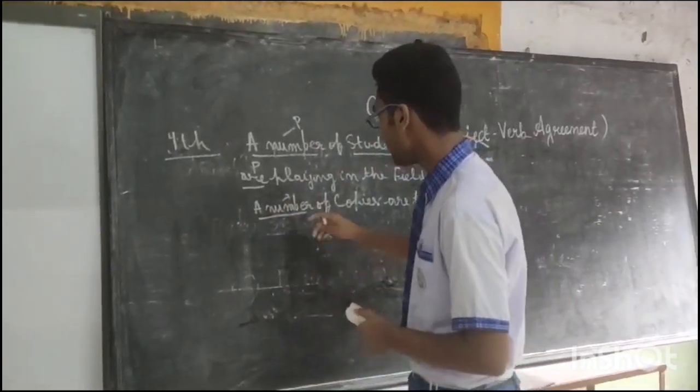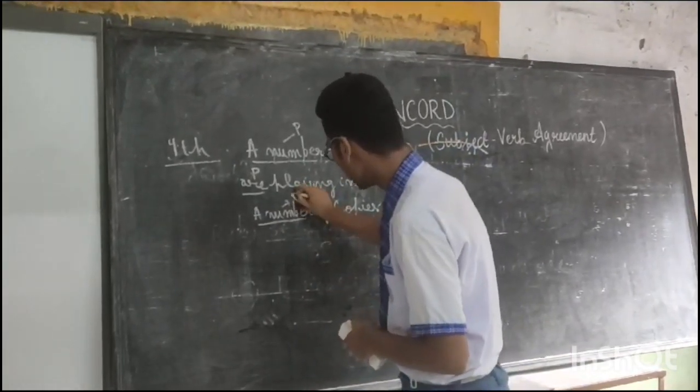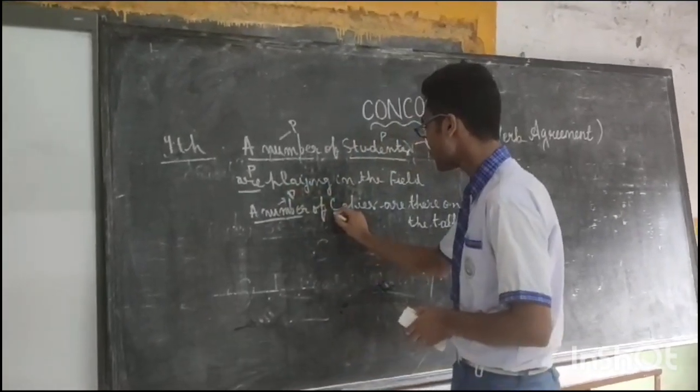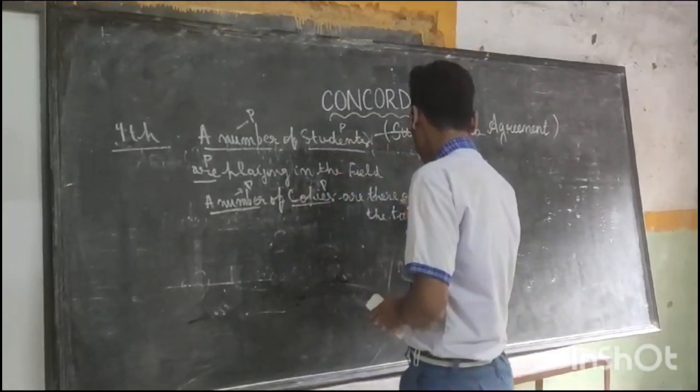A number is always treated as a plural subject. So this is plural. So after this, the noun or the pronoun is also plural, and hence the verb is plural.